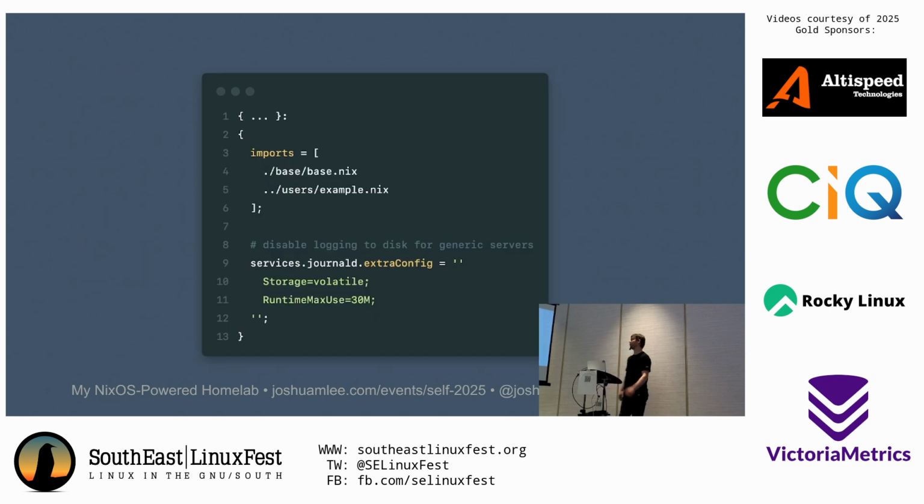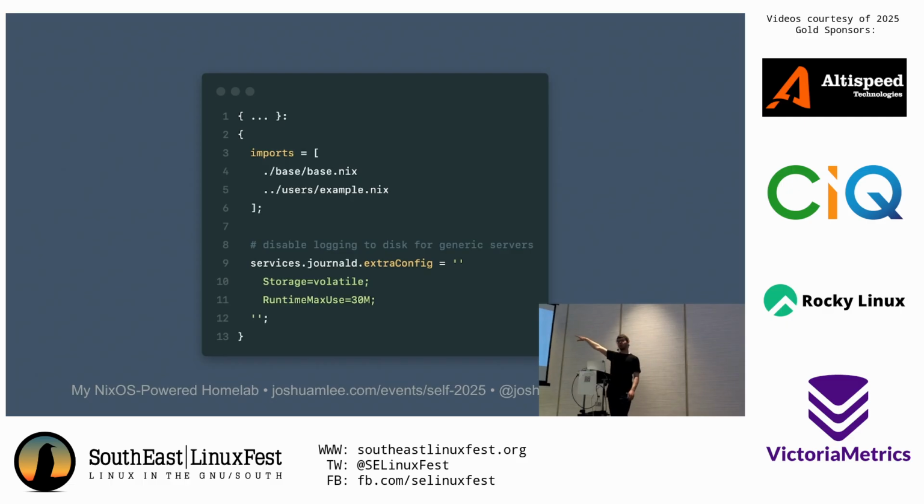This is kind of what a configuration file looks like, right? So this is a template in my templates directory that I use for all of my servers. There's not a lot going on here, right? This looks like a pretty simple, straightforward file. And this is kind of what I love about Nix, the language. And we're going to talk about it in a little bit, but the NixOS module system lets me do this. So every configuration is a module. A module is just a function. You're going to see ellipses in my other screenshots where I left something out, but in this case, the ellipses is actually part of the code. And I'm just saying, I don't care about the arguments. I don't need any of them.